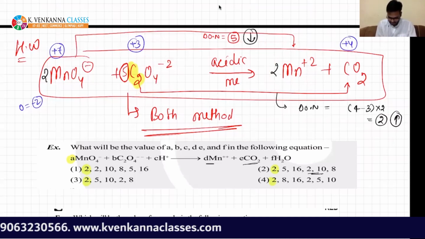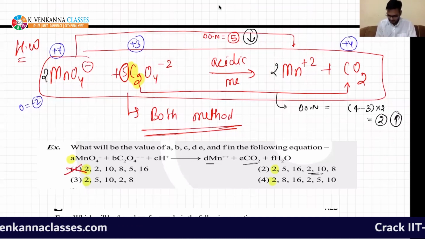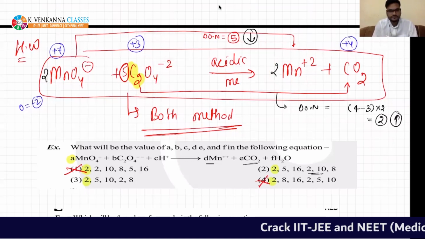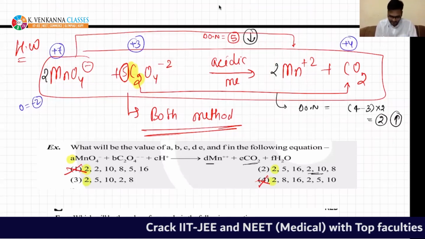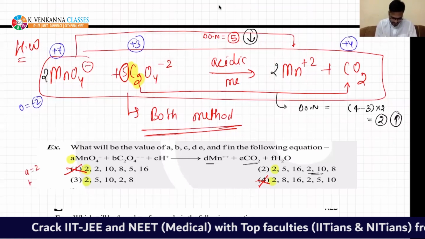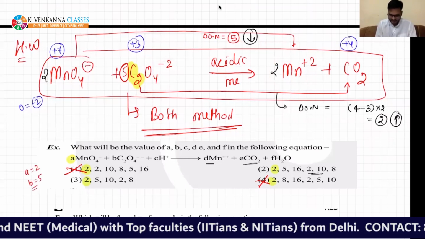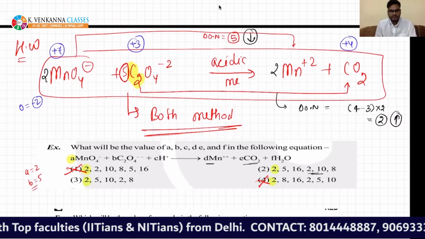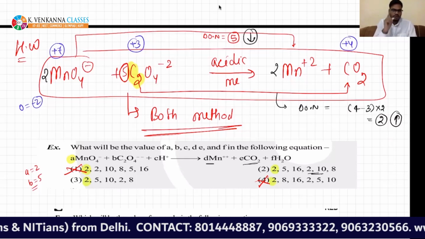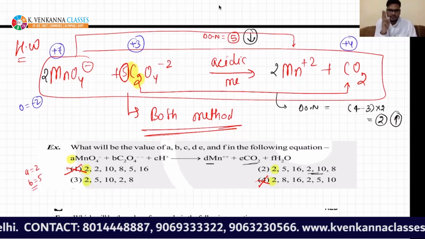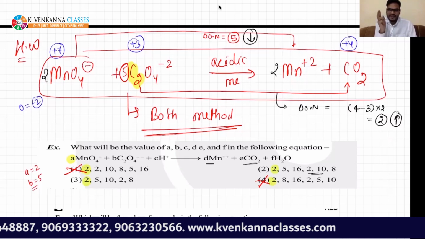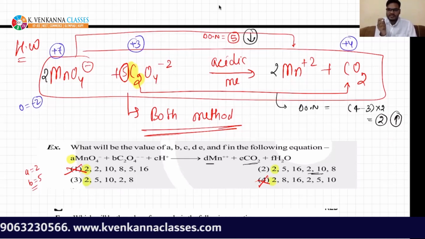So if you multiply by 5, you see here, this option has been cancelled. This is also cancelled. We have identified A is 2, B is 5. Very nice. Okay, so we have done something. We have now left with only 2 options. So if you take any of 2, then you will have 50-50% chance.